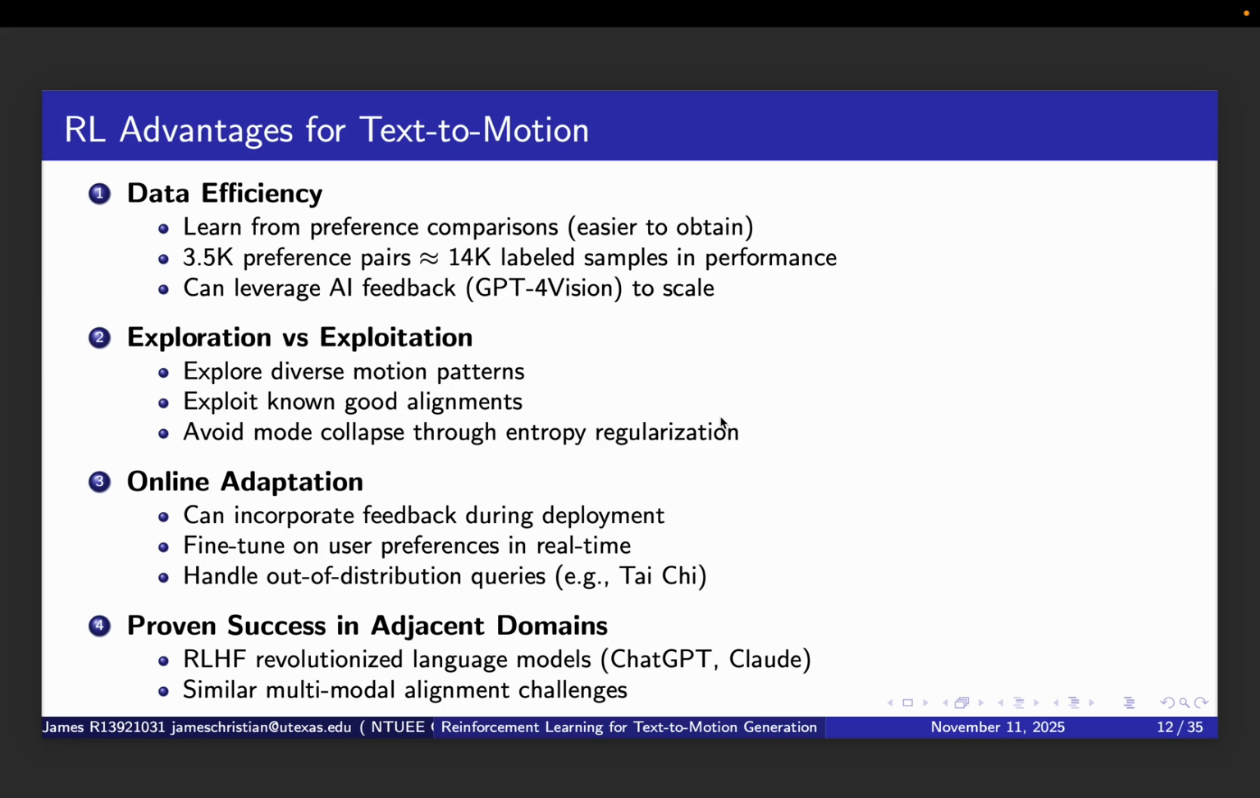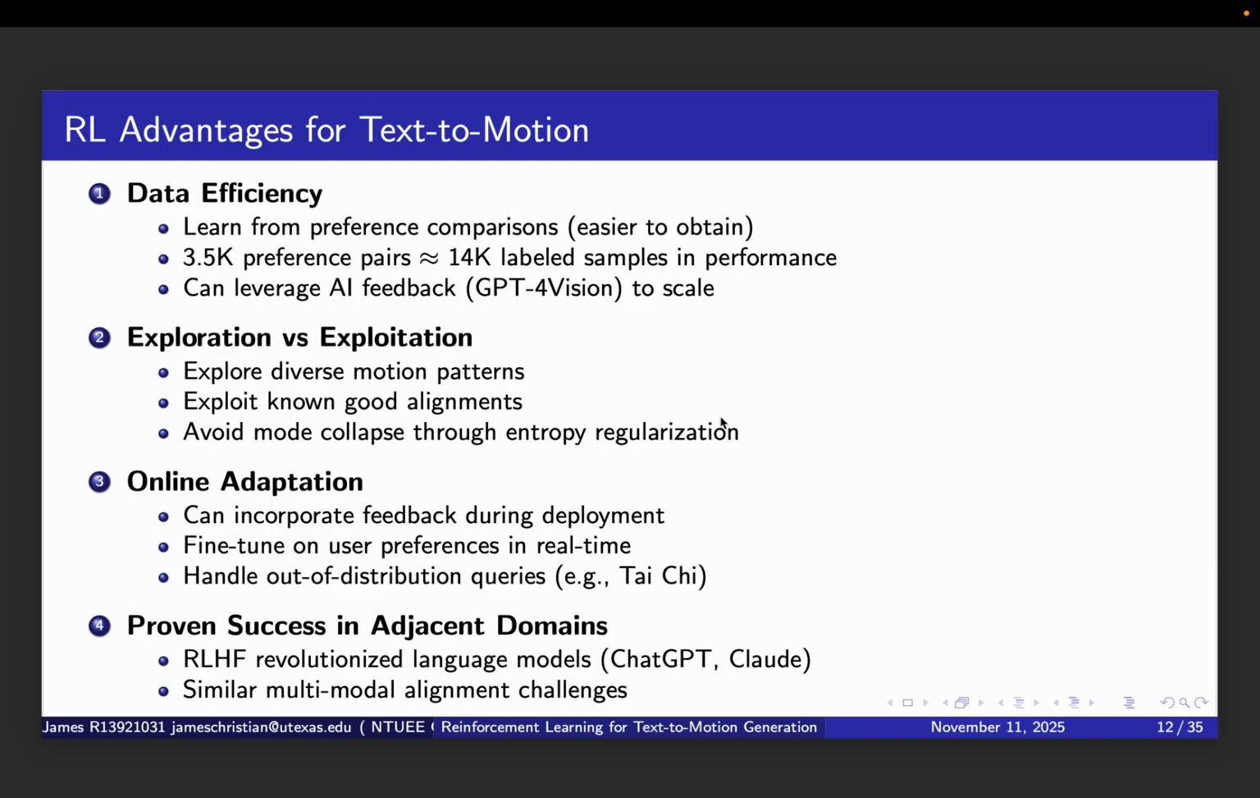Second, exploration versus exploitation. This is a classic RL strength. The agent can explore diverse motion patterns during training, trying out different ways to execute actions. At the same time, it exploits known good alignment that receives high rewards. The entropy regularization in RL algorithms helps avoid mode collapse by encouraging diversity. This is very different from supervised learning, which tends to collapse to the most common patterns in the training data.